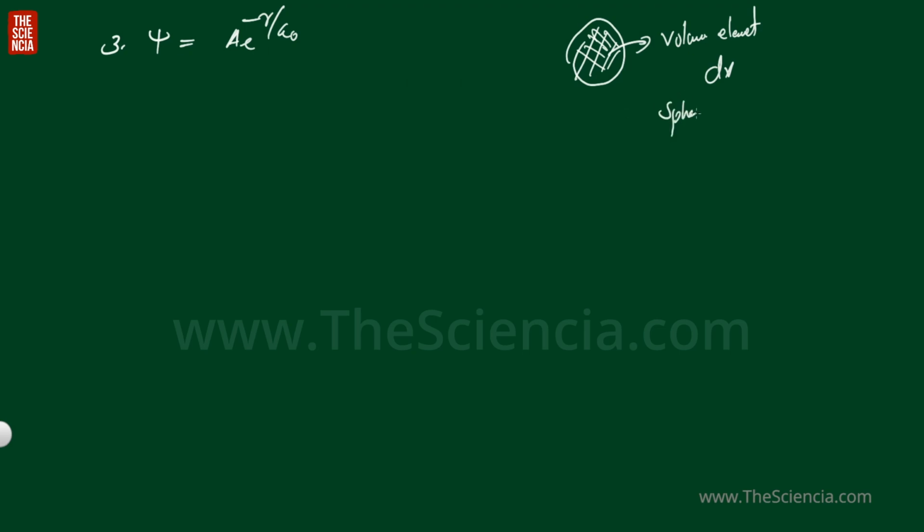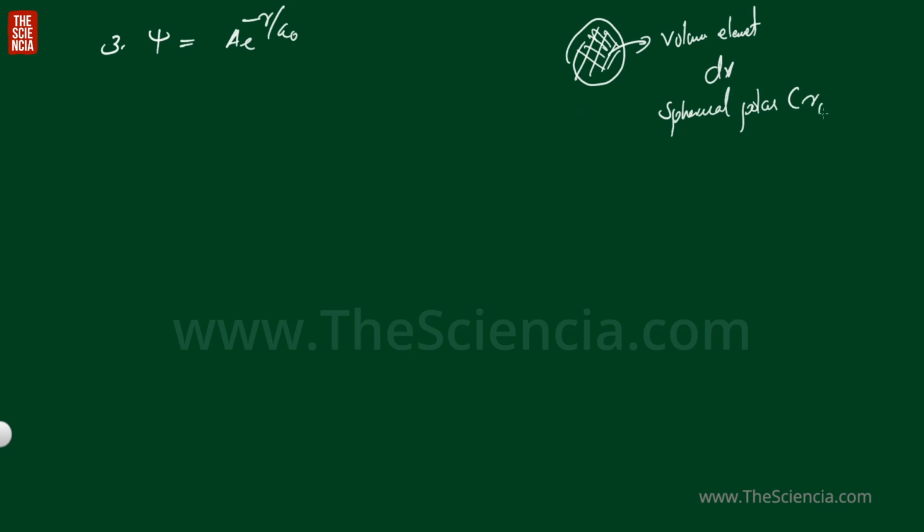Another example, wave function psi is equal to A e raised to minus r by a0. This wave function represents the electron cloud. This electron cloud has a spherical symmetry. So we have to integrate over the volume element dV, and psi is represented as a function of r. So this is a spherical polar coordinate system, since this electron cloud has a spherical symmetry.